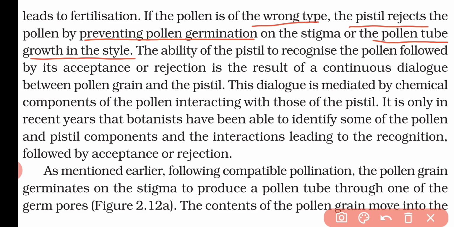Now the ability of the pistil to recognize the right pollen is mediated by the chemical components which are present on the pollen grains and the pistil. And whenever these chemicals interact with each other, in that case the pistil gets to know whether the pollen is of the right type or not. And it is a long chain, it is a long process. After the long process, the pistil is able to recognize the pollen grain.